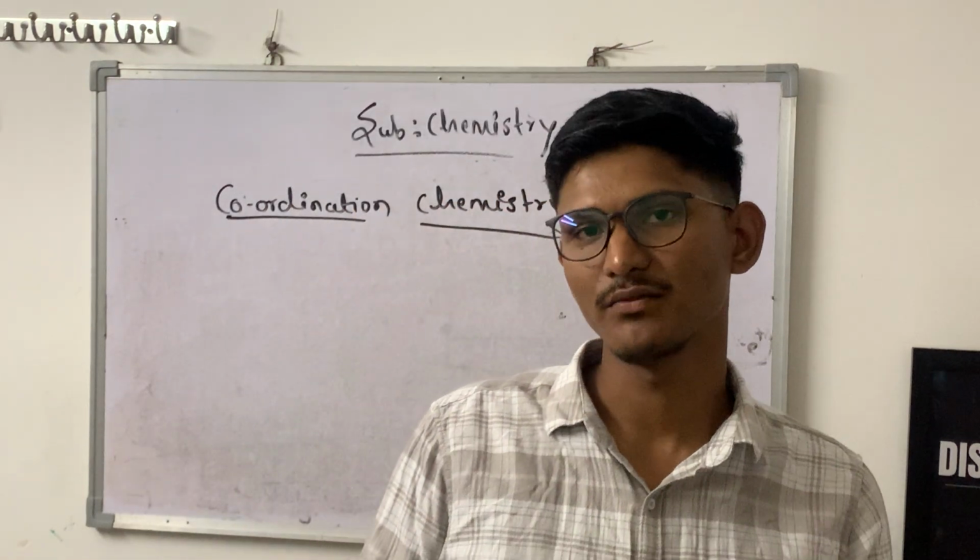So for deeply knowing the bonding between metal and ligand, we study different theories like valence bond theory, crystal field theory, ligand field theory, and molecular orbital theory.